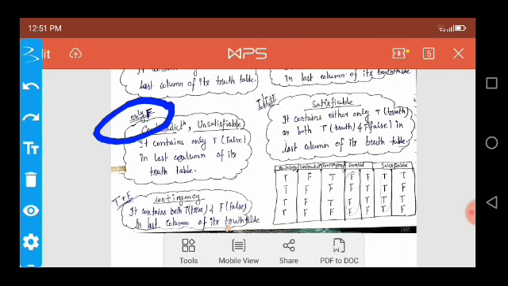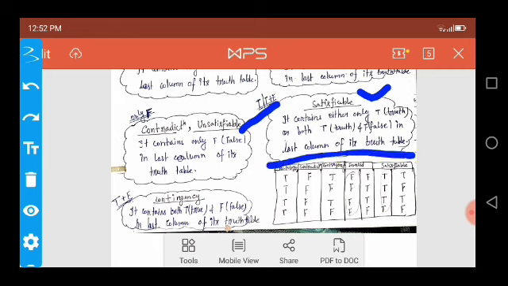Now move on. The next proposition is satisfiable. The satisfiable proposition is either only true or both true and false in the last column of the truth table. Now move on to the contingent proposition logic. A contingent proposition contains both true and false in the last column of the truth table.